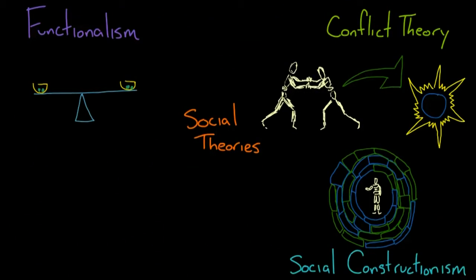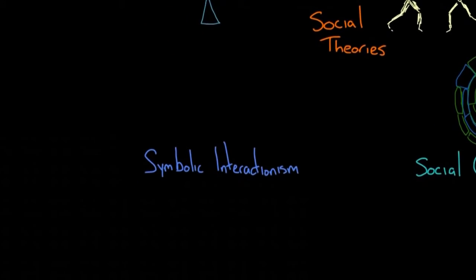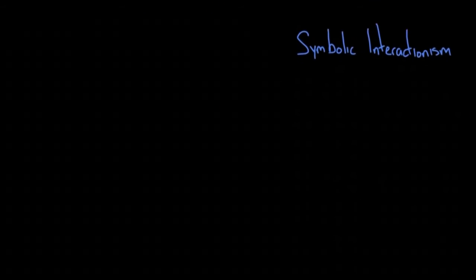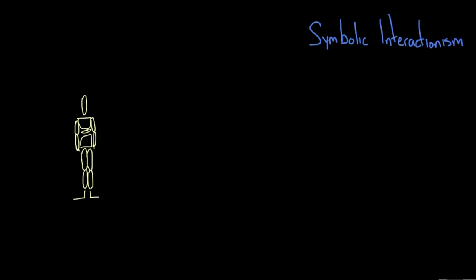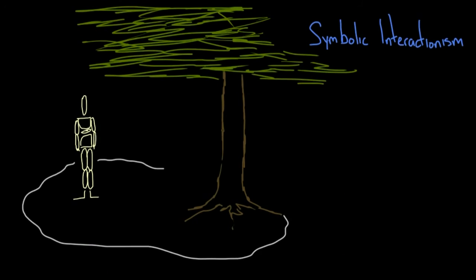The final social theory here is symbolic interactionism. This one is kind of different than the other theories because it puts a lot of focus on the individual and how they behave. It is based around the idea of the meanings we give to things. Like, to me, a tree could be a source of shade, whereas for someone else, it could be the home to spiders and ants. People are created by their society. They act based on their past experiences in their lives, and the meanings they have given things.